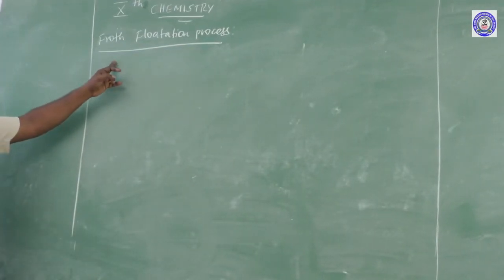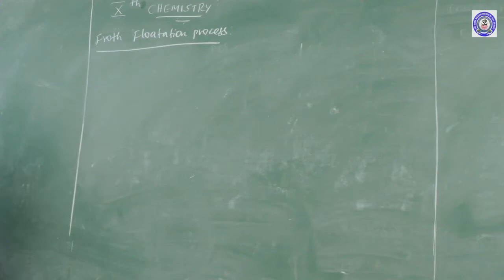What is the use of froth flotation? It is used for concentration of sulfide ores.